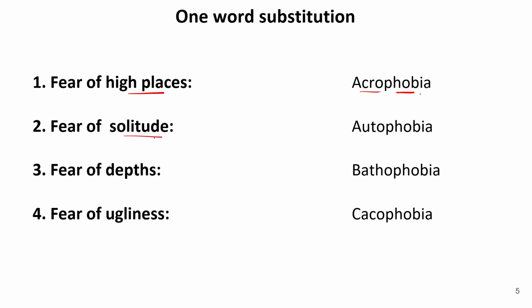Fear of solitude. Now solitude means being alone. This is known as autophobia because auto refers to self and autophobia refers to fear of solitude. Fear of depths is known as bathyphobia. Then fear of ugliness. This is known as cacophobia. Fear of ugliness refers to when a person fears being ugly. So that is known as fear of ugliness.